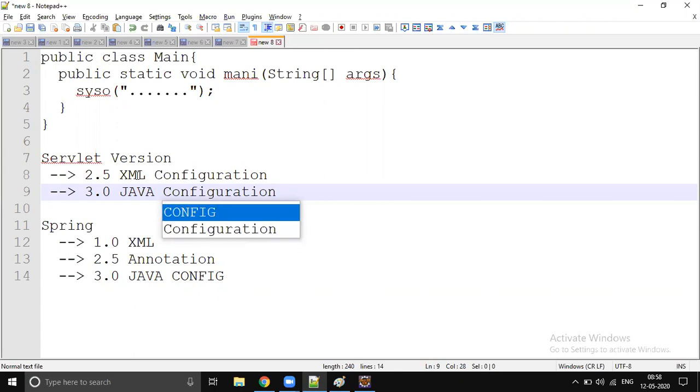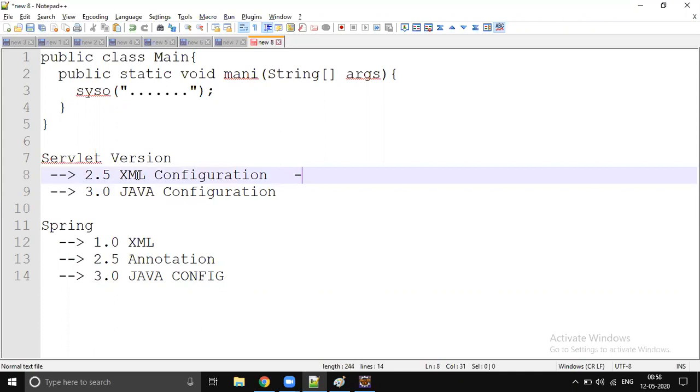Where we do that XML configuration, we have some standards. Your XML configuration should be in the web.xml file. You write your servlet configuration in XML format, and that will be present in a file called web.xml, and this file will always be inside a folder called WEB-INF. So this is the standard.